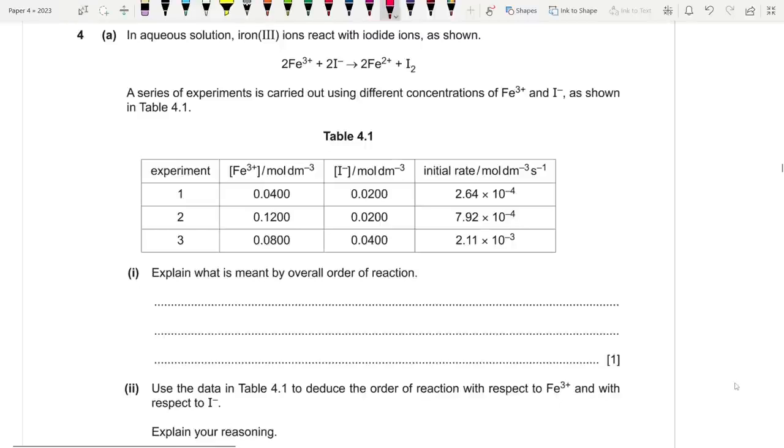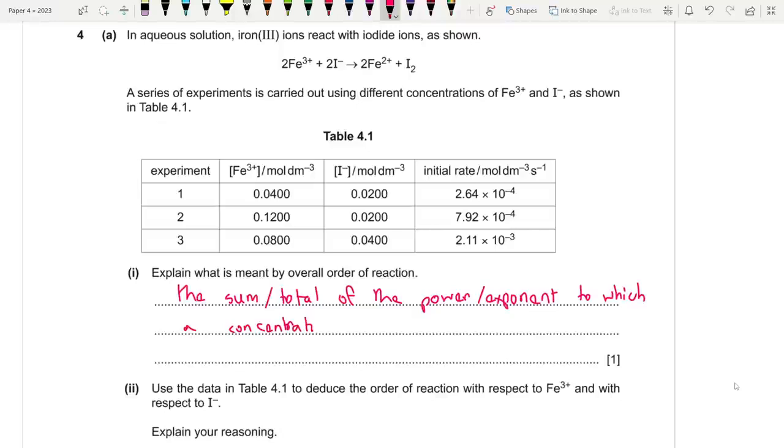So it is actually the sum or total of the powers, or you could say the exponent, to which the concentration of a reactant is raised in the rate equation or law.